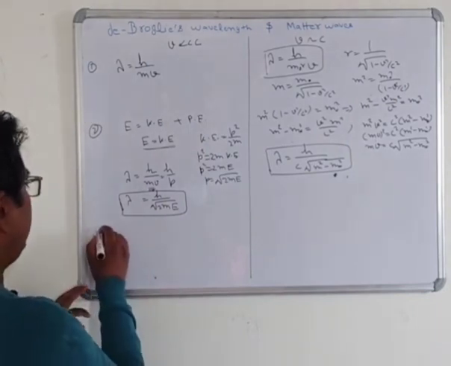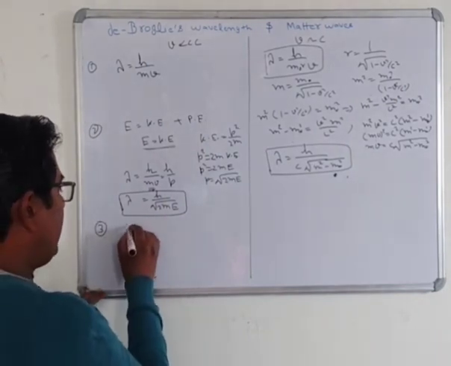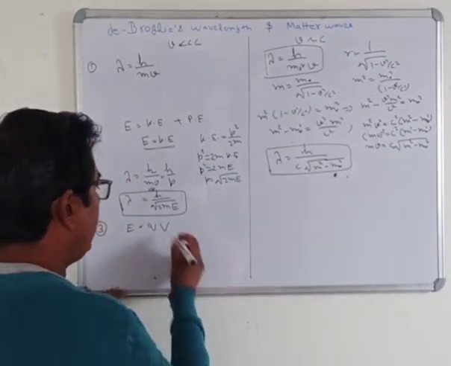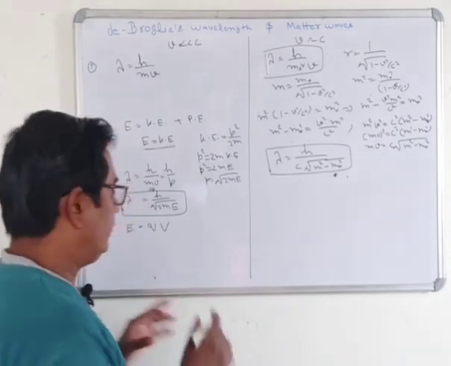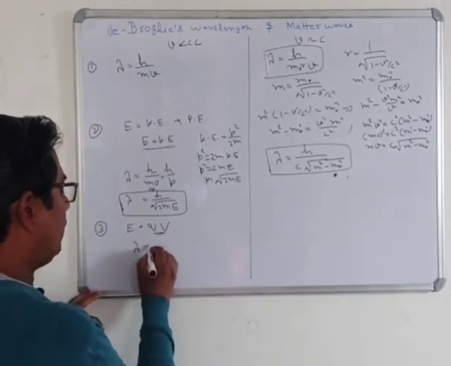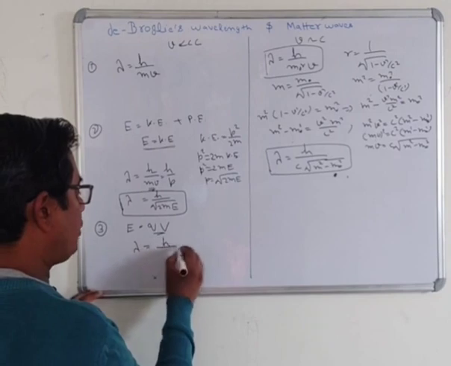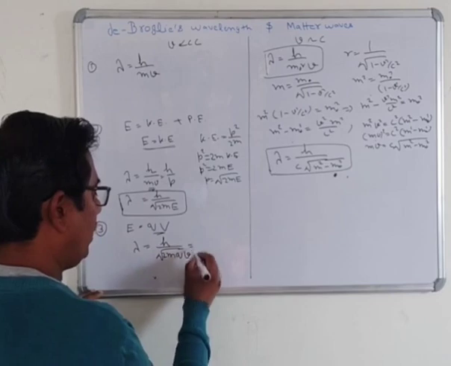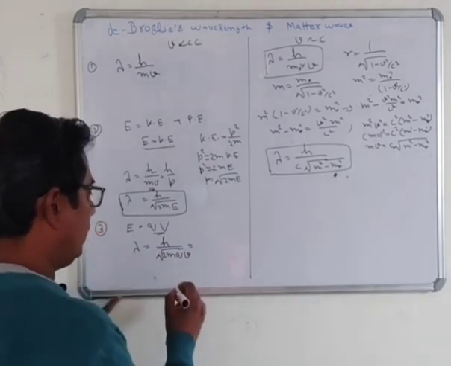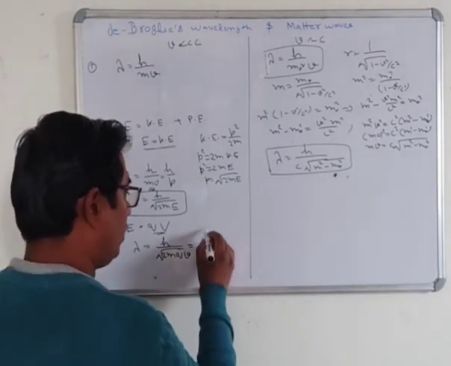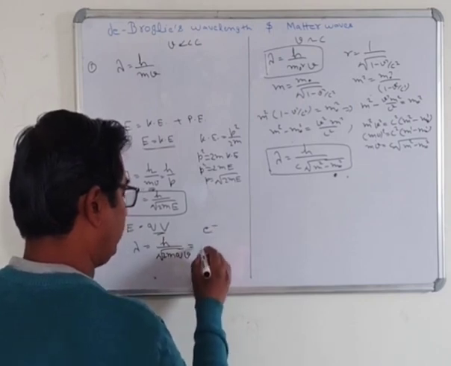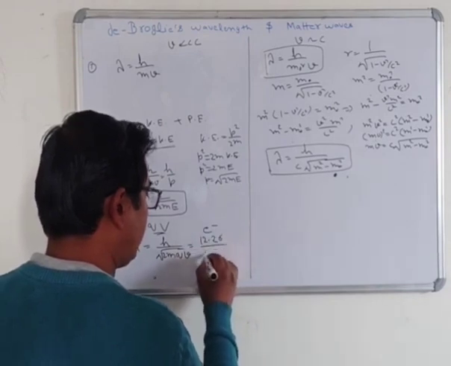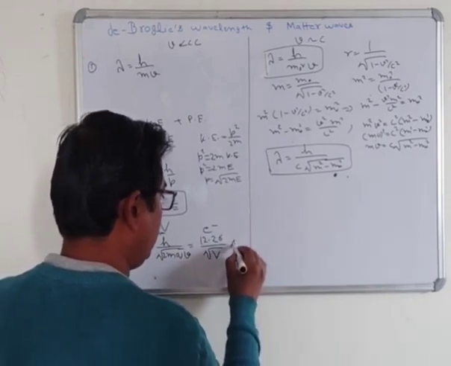Third one: suppose that E is equal to qV, where q is the charge of the particle and V is the voltage. This is also energy. We can write that lambda is equal to h upon under root 2m q V. And in the case of the electron, it is only for the electron, lambda is equal to 12.26 divided by under root V in angstrom.